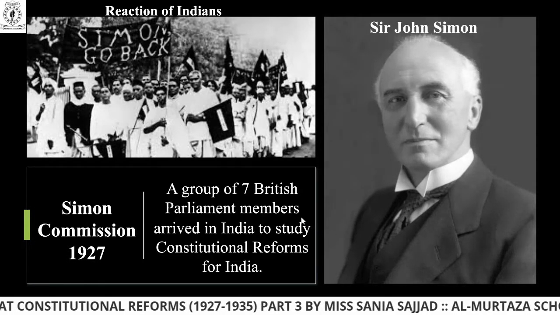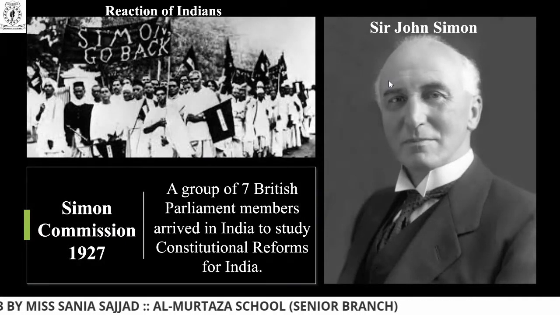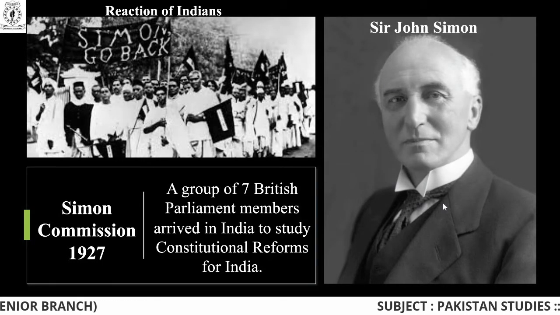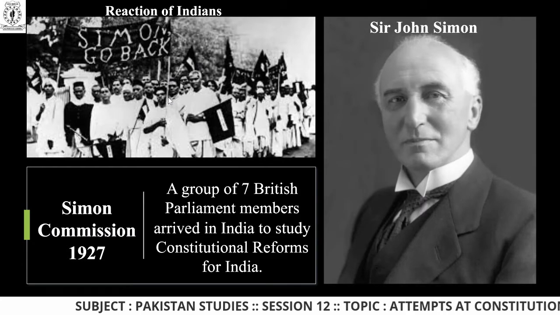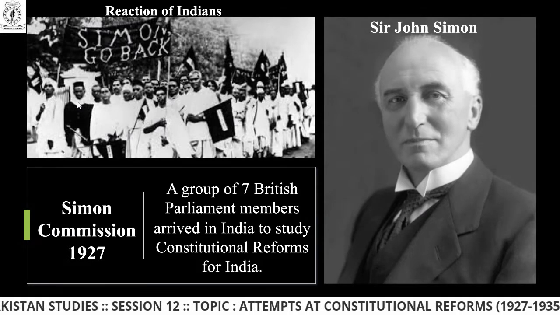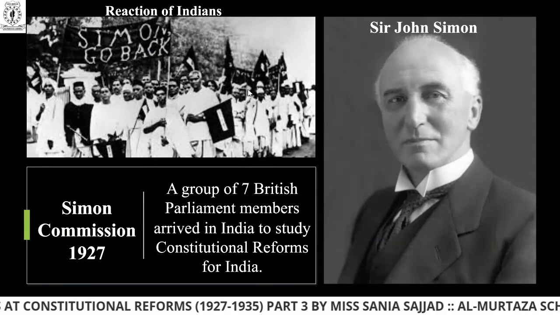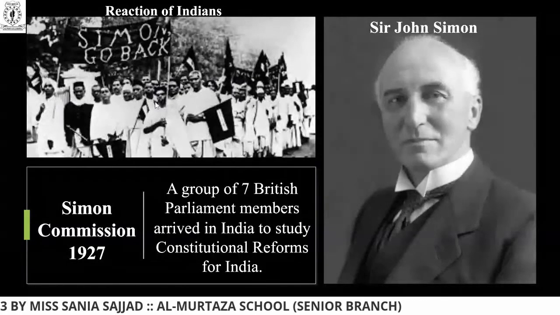Now, moving forward, when I talk about Simon Commission 1927, you can see two pictures over here. Sir John Simon, on the right side, played a very important and prominent role in this. And you can see the reaction of Indians very clearly in this picture, in which it is written, "Simon, go back." It means all of the Indians were coming on roads and protesting against this Simon Commission.